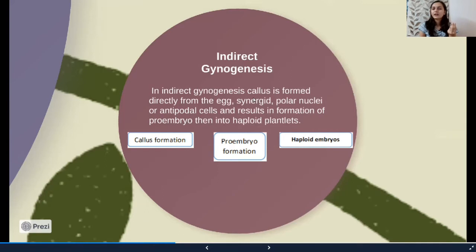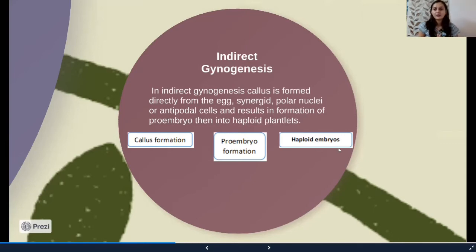It is a green or yellowish texture of cells which are actively dividing but undifferentiated. Undifferentiated means there is no distinction of shoot or root in such cells. So first callus formation occurs, and then proembryo formation occurs, and then finally haploid embryos.